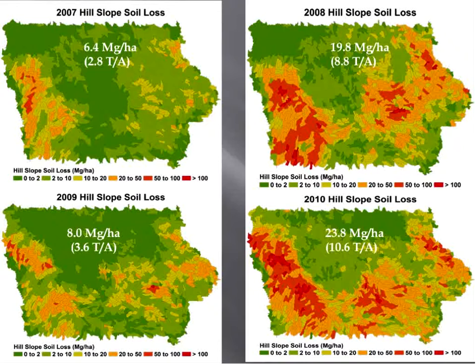So if we look at soil loss across the years, we can see that it varies spatially and temporally, and we can estimate an average for the state. You can see that we estimate it in megagrams per hectare. We also do that in terms of tons per acre.